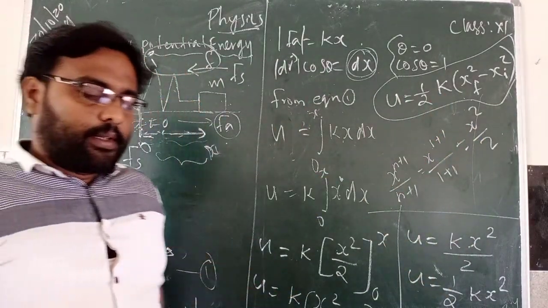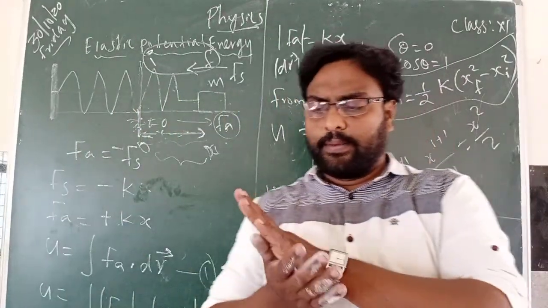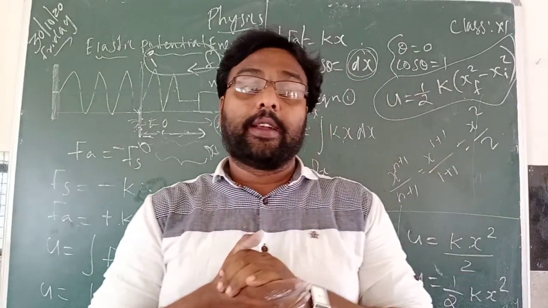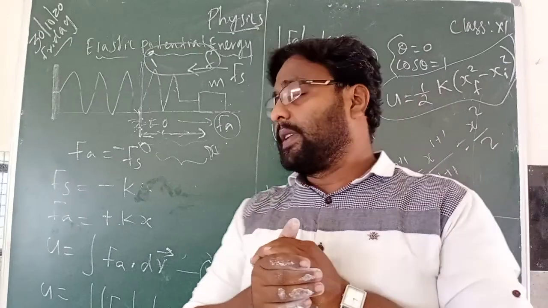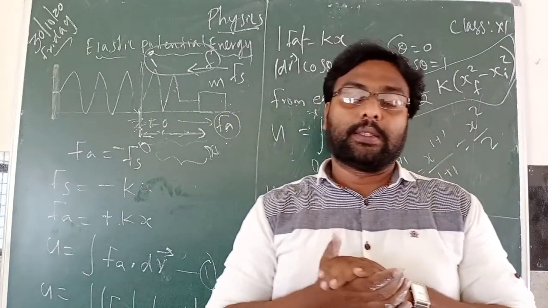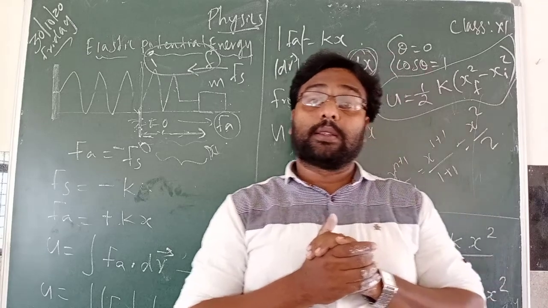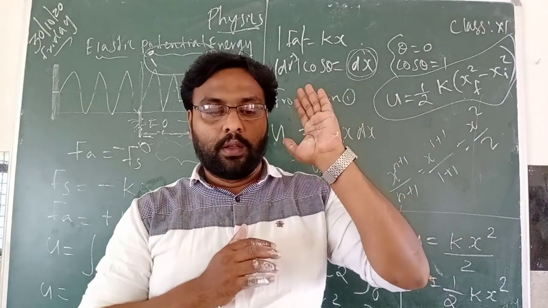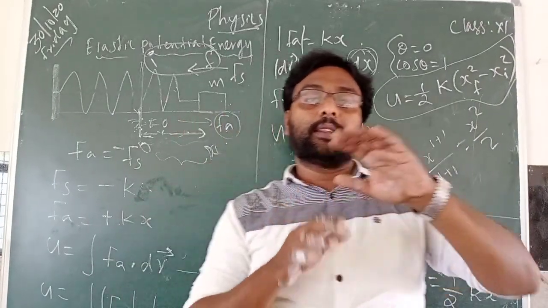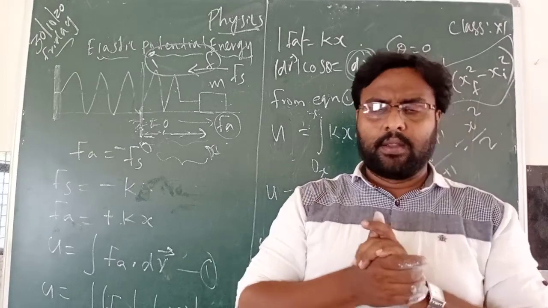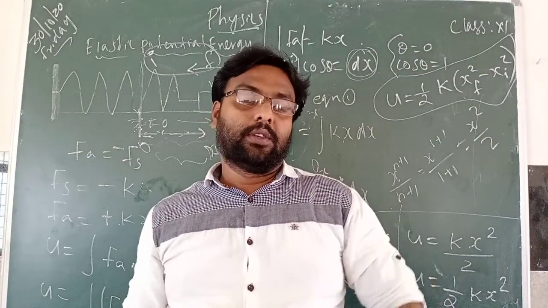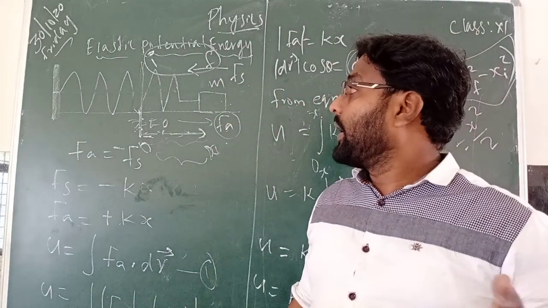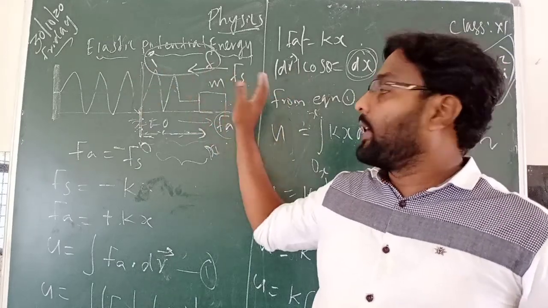So first all of you go through this derivation. It is one of the important derivations. You can see it on page number 178 and 179. It is a 5-mark question. For that, first you have to write the definition for elastic potential energy: potential energy possessed by a spring due to a deforming force when it is stretched or compressed is termed as elastic potential energy. You have to use the definition from page number 178. And then you can draw this diagram.